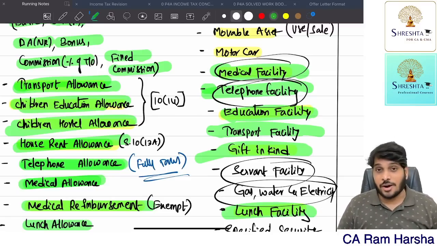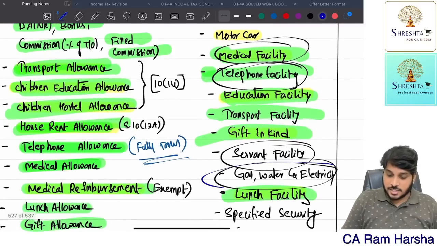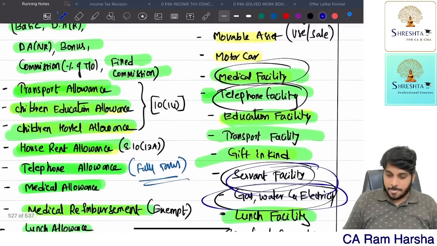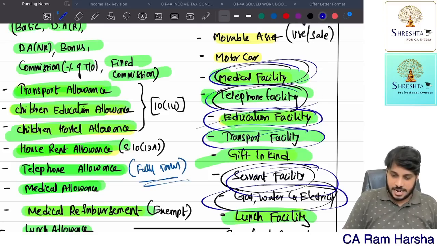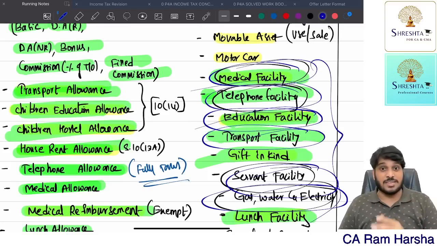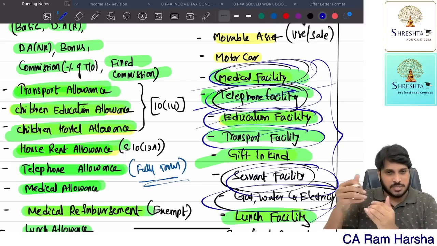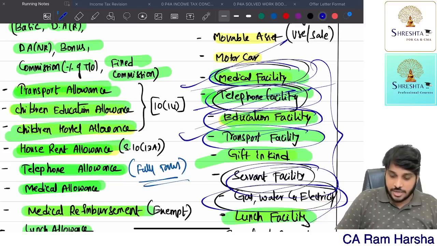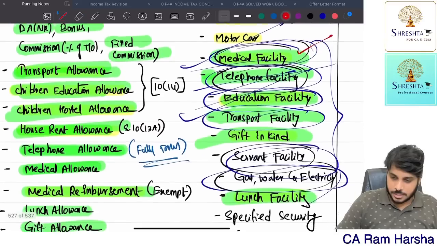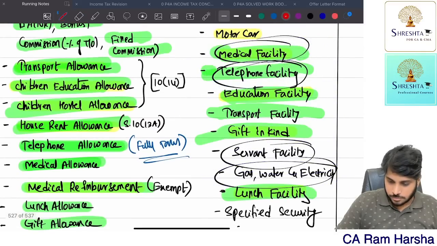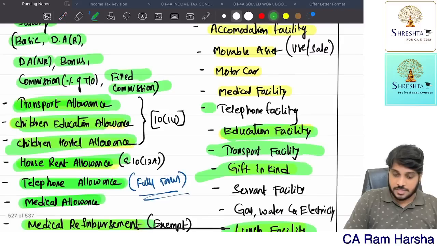So accordingly, what facilities? Gas facility, servant facility, transport facility, education facility, medical facility, telephone facility. All these are exempted. By the way, telephone facility is fully exempted, that is given specifically. Medical facility, education facility, let me highlight with red color. Medical facility we have covered already.